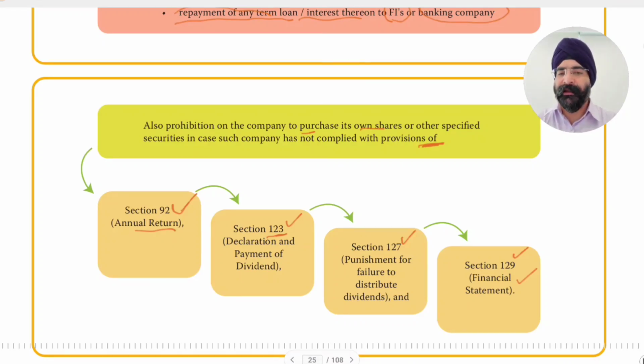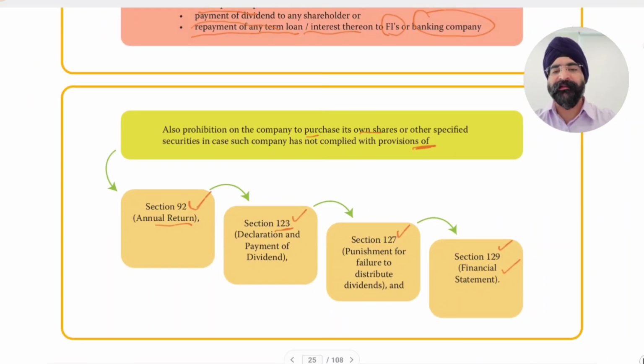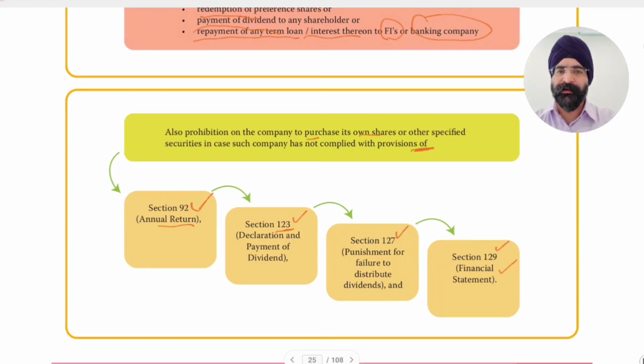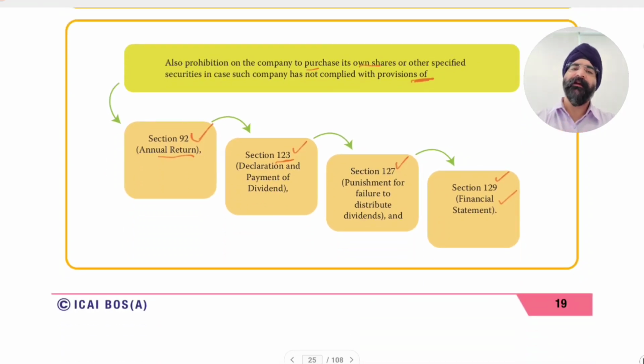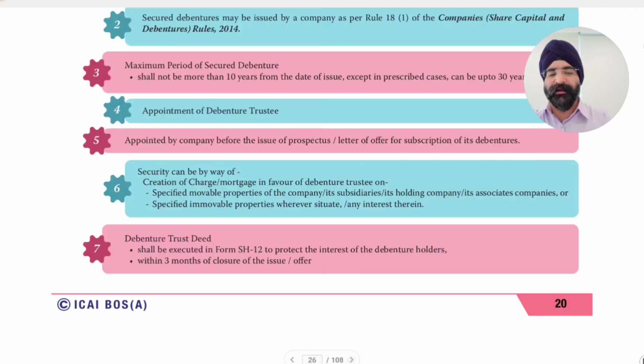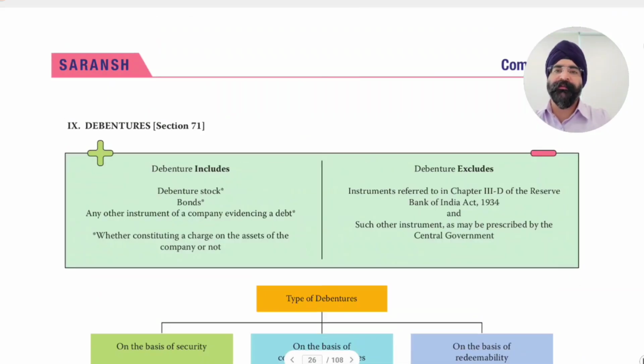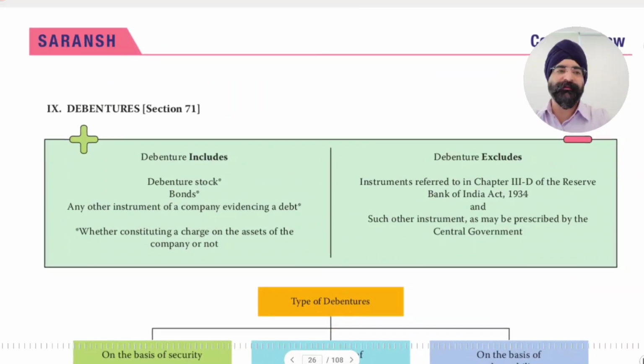So annual filing is a concern, dividend payment is a concern, then buyback is not allowed. Dividend we have already covered earlier, but any non-compliance relating to the complete section has a wider scope. Next, we proceed to debentures.